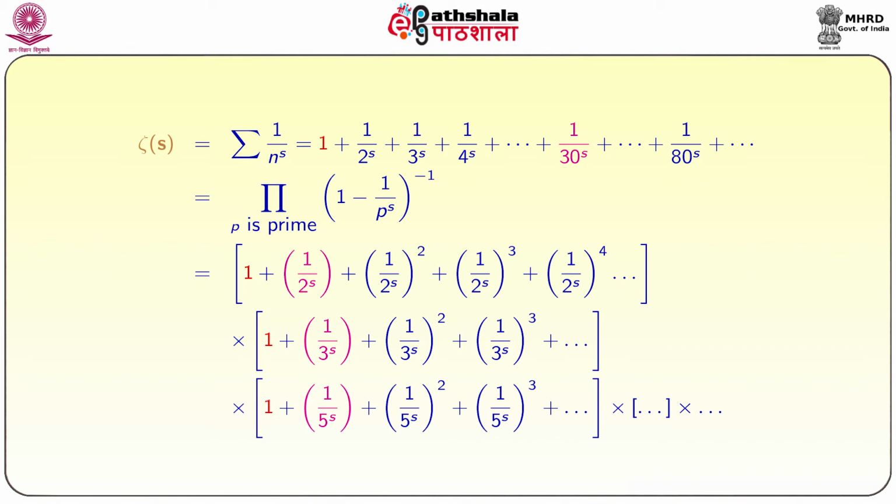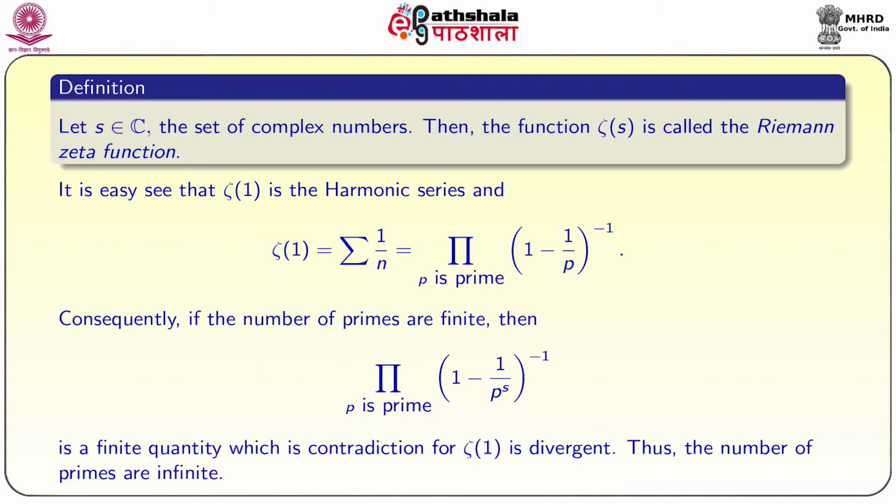Now, we will utilize this to show that the number of primes is infinite. How can you use that? Let s belong to C, the set of complex numbers. Then the function zeta of s is called the Riemann zeta function. First, Euler actually defined this function for s real numbers. Riemann extended this function to complex numbers.